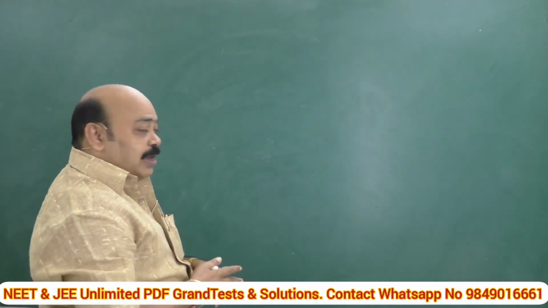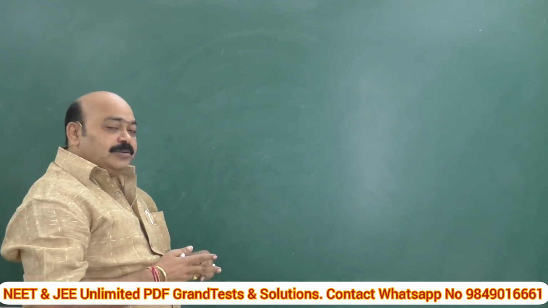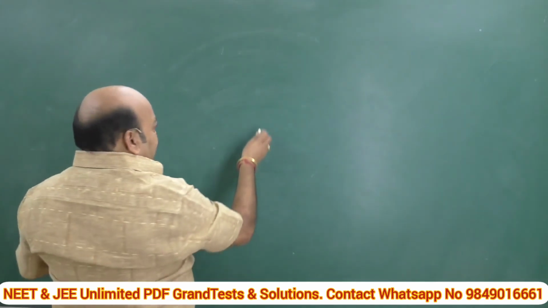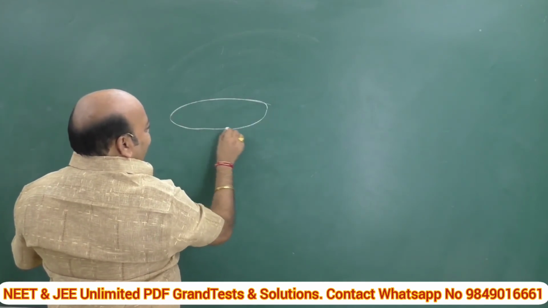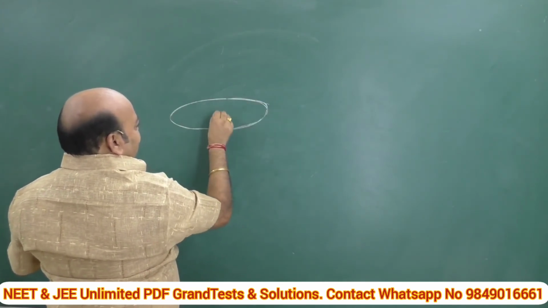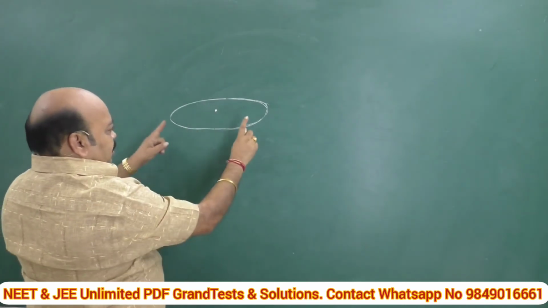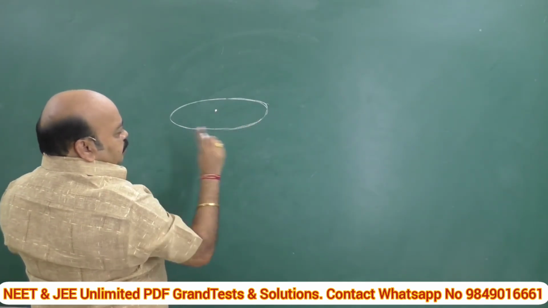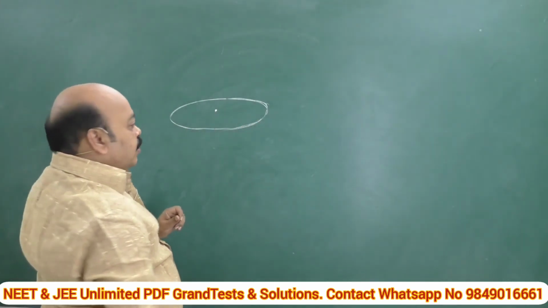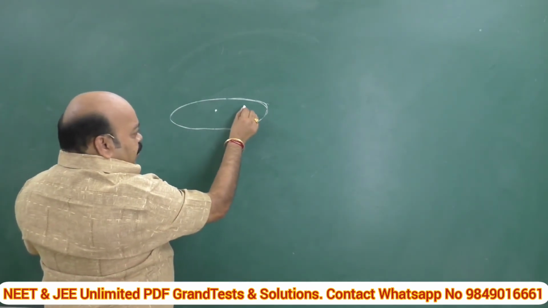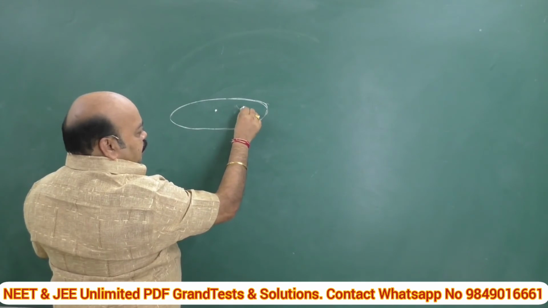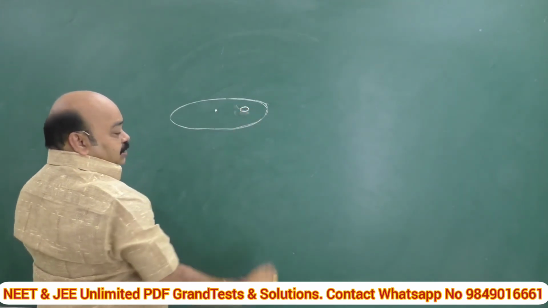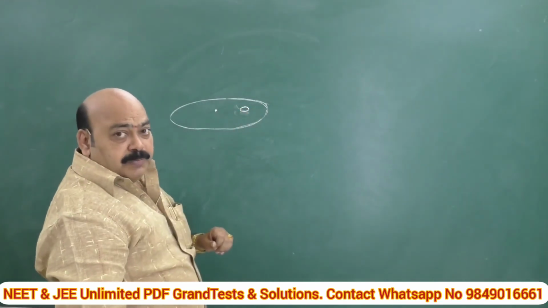Let us see. I am going to design one concept. A gramophone record, of course it is an outdated example, but it is suitable in this case. This gramophone disc has a coin on it. What parameters can we expect?